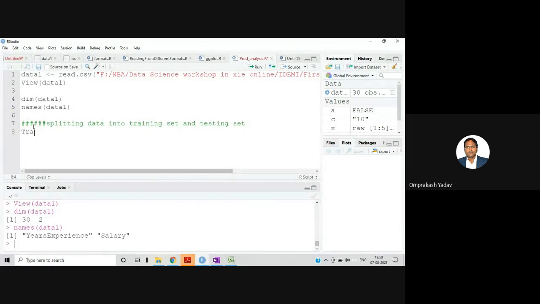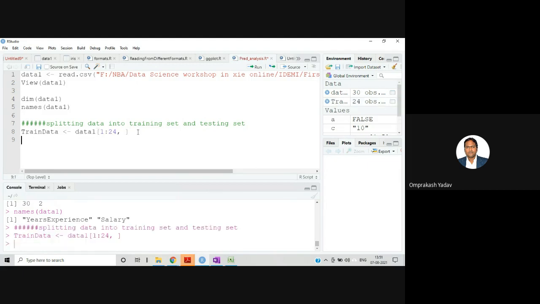So let's say train data. I'm having the entire data in data one. So I'm saying 1 to 24 rows I'll be using for train data. I have a total of 30 rows, so 1 to 24 rows I'll use for training data.